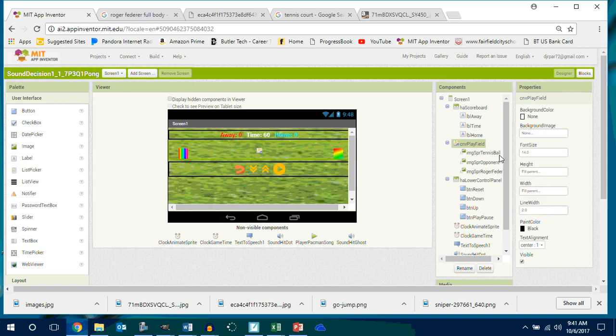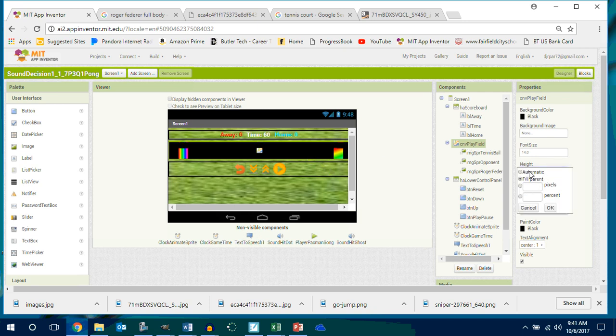By the way, the playing field needs to be fill parent. The background needs to be black. I don't know why that's not stretched out. So let's go to automatic. Let's go to fill parent, see if it'll stretch it back out.